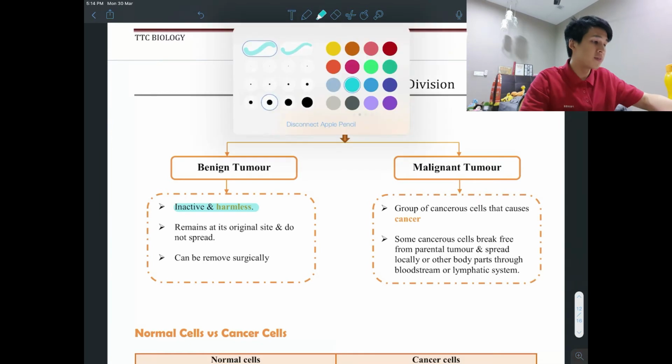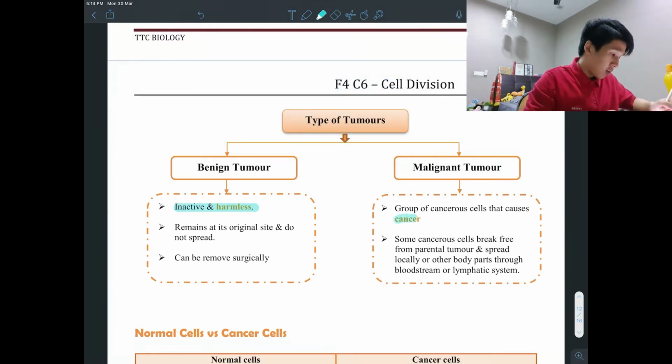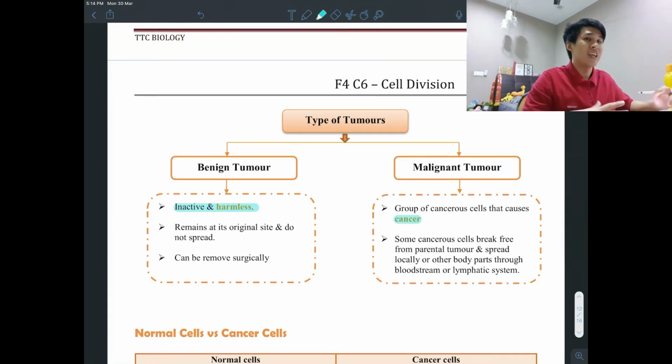Malignant tumor is the cancer type of tumor that causes cancer. So these are the type of tumor that can spread to your body. So just remember, benign is harmless, malignant is harmful. Cancer punya tumor. Easy. Okay.